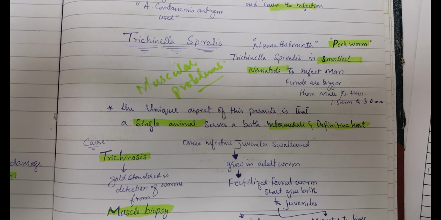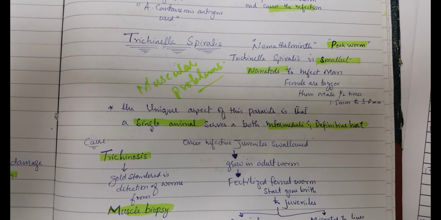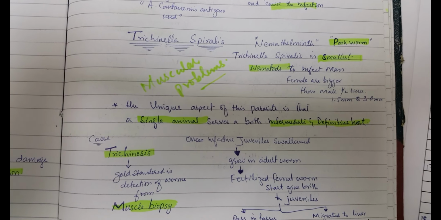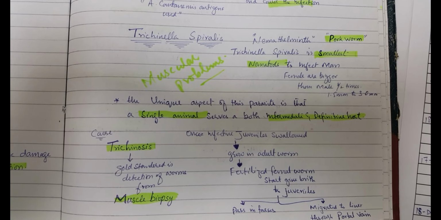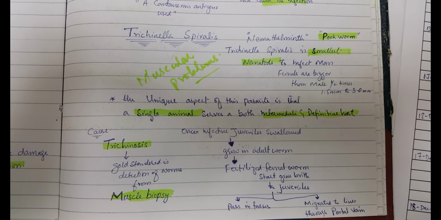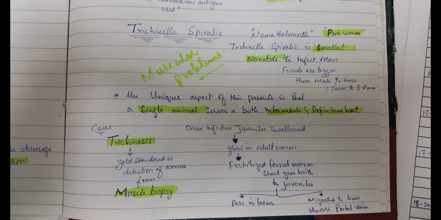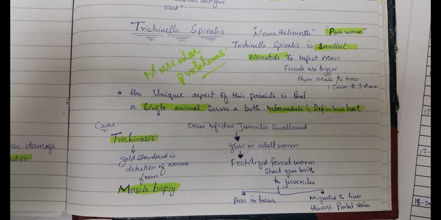The unique aspect of this parasite is that a single animal serves as both intermediate and definitive host. Once the ingested juvenile larvae grow into the adult form, fertilized female worms start giving birth to juvenile larvae, which pass into the feces and migrate to the liver through the portal vein.